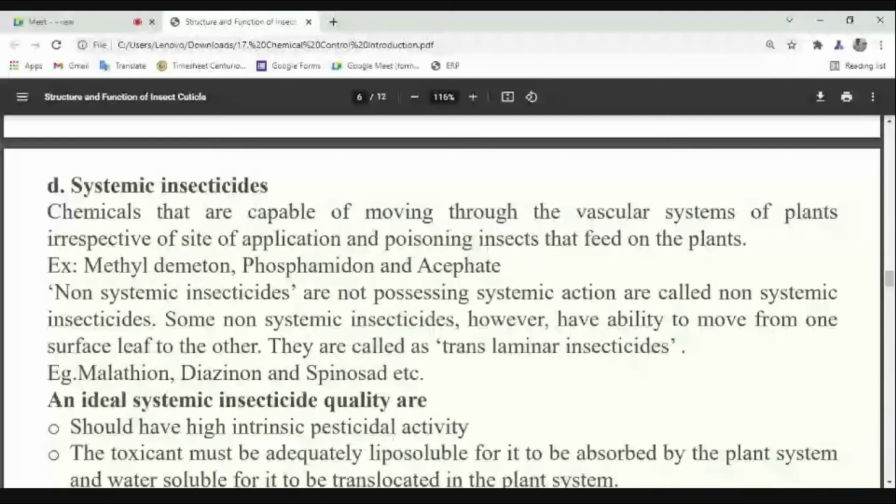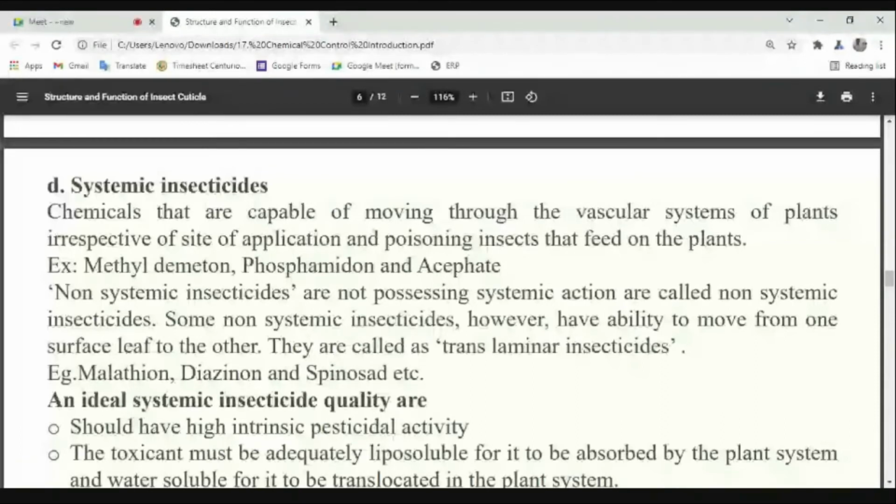If the pest goes to that particular leaf, then only the pest will be killed, not on any other part of the plant. Yes or no? Suppose in a plant so many leaves are there and only in one leaf you have applied the insecticide. That is non-systemic: when the pest goes to the treated leaf, then only they will die.